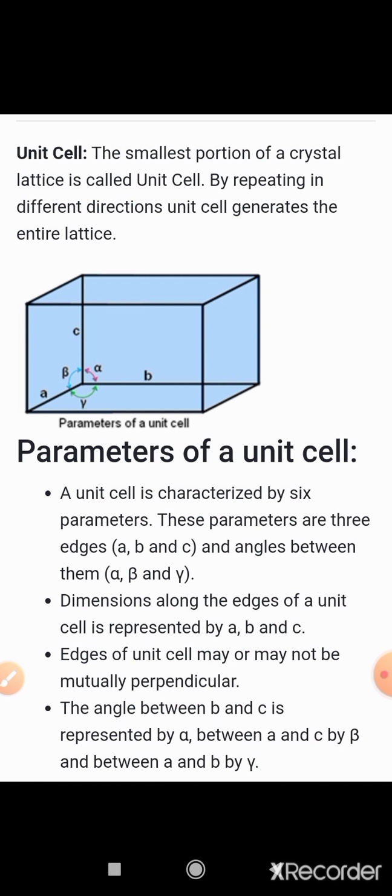The edges are represented by letters a, b and c, and the angles between these edges are indicated by the letters alpha, beta and gamma. We can also say that the dimensions along the edges of the unit cell are represented by a, b, c.